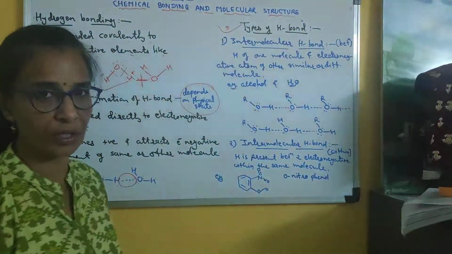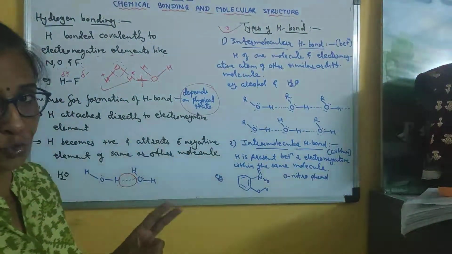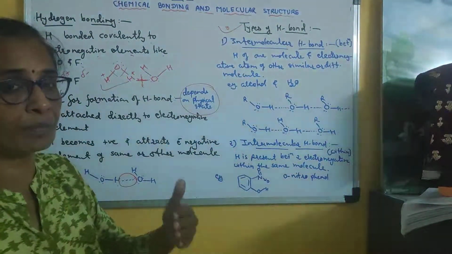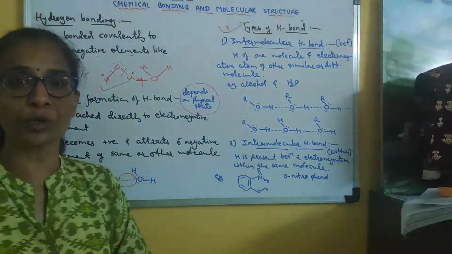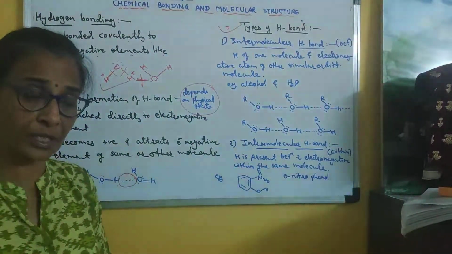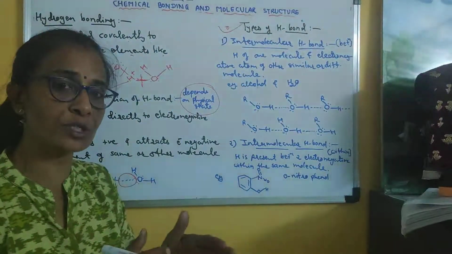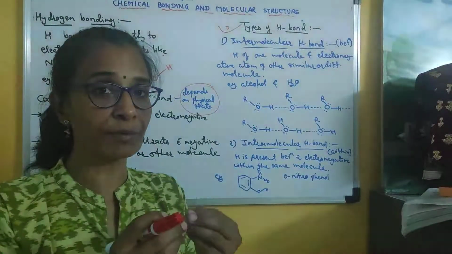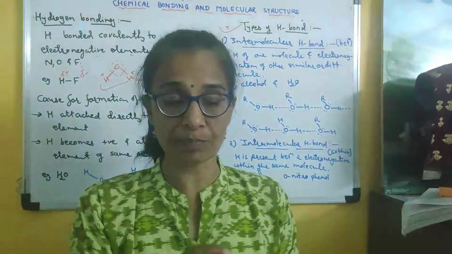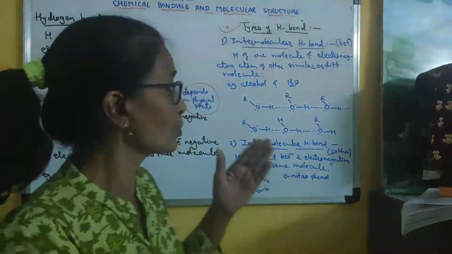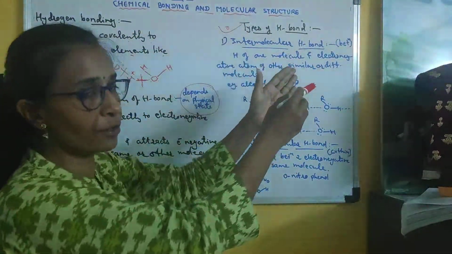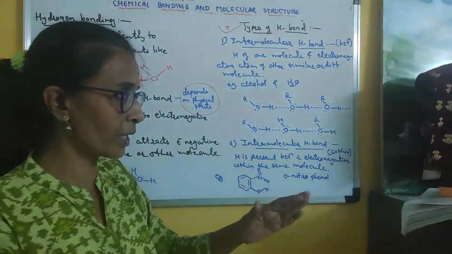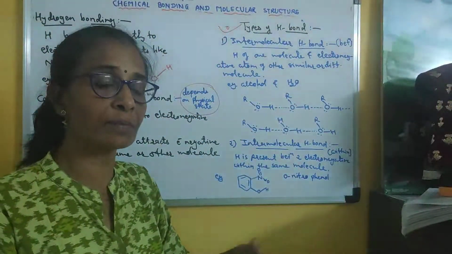Types of hydrogen bond. Hydrogen bonding is of two types. One is the intermolecular H bond. Intermolecular means between two or more molecules. Clear? Intermolecular means between. Here we are familiar with the word inter-school tournaments, meaning it is between two different schools. So here also, an intermolecular hydrogen bond means the H bond is present between two molecules. These two molecules may be the same, they may be different.